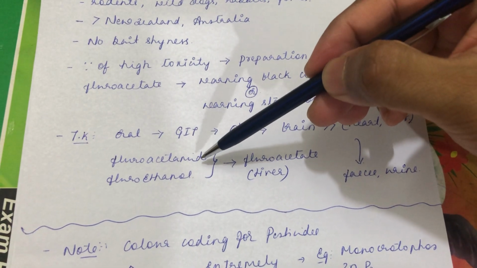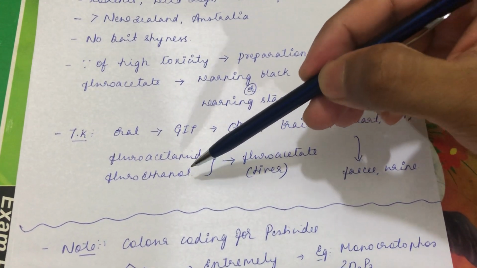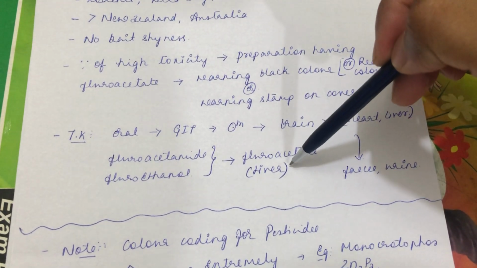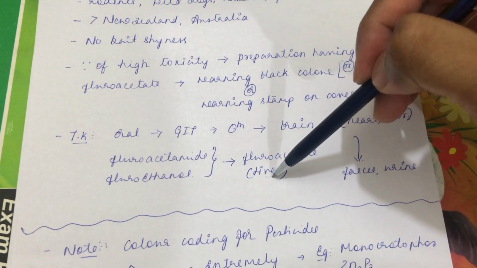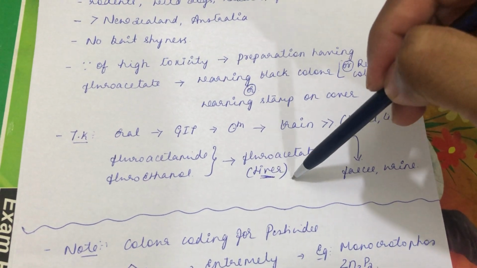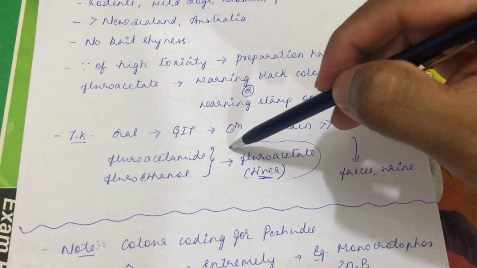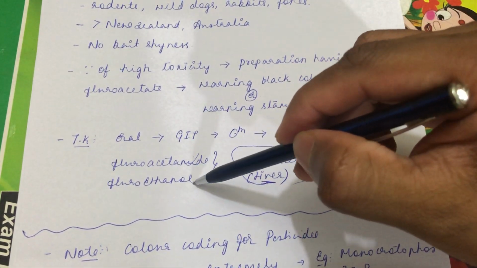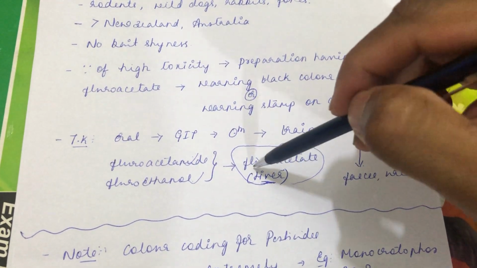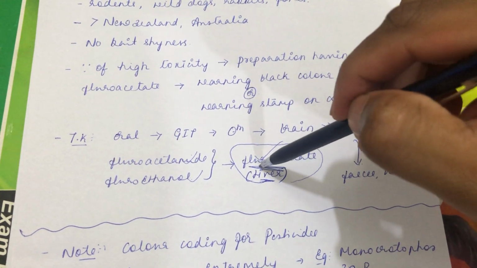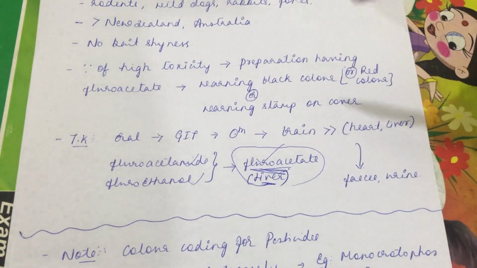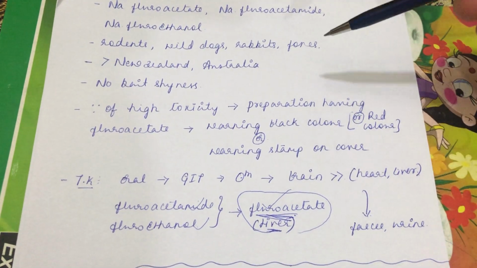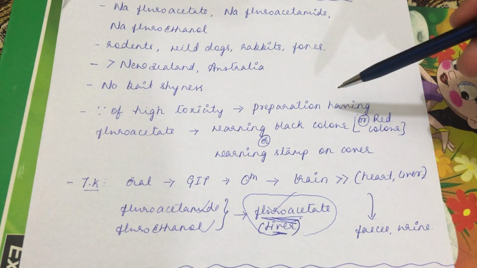The other two compounds, fluoroacetamide and fluoroethanol, have to get converted into fluoroacetate in the liver to initiate their action. So the culprit in these compounds is fluoroacetate only. Whether you use fluoroacetate, fluoroacetamide or fluoroethanol, it has to get converted into this active compound, the fluoroacetate.